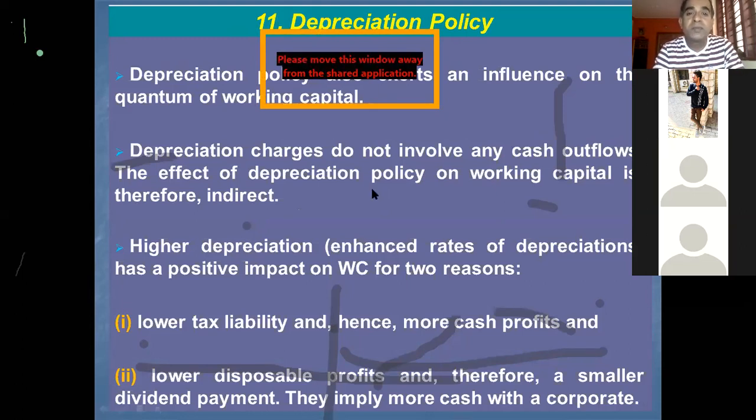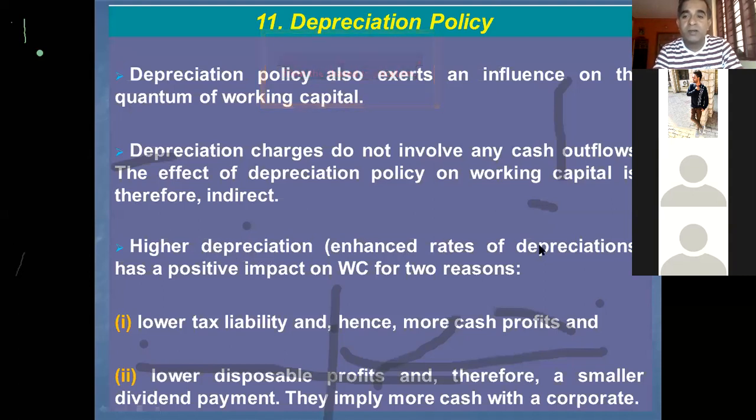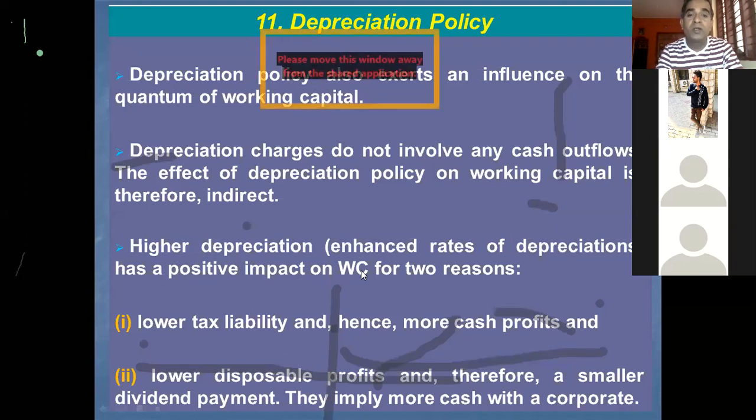I have considered depreciation even in capital budgeting, if you remember. I said depreciation is a non-cash cost, hence there is no actual cash outflow. Higher depreciation, that is enhanced rates of depreciation, has a positive impact on working capital. So I repeat, a higher depreciation rate has a positive impact on working capital for two reasons.